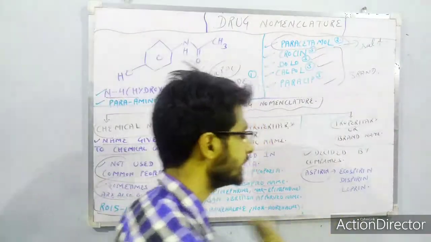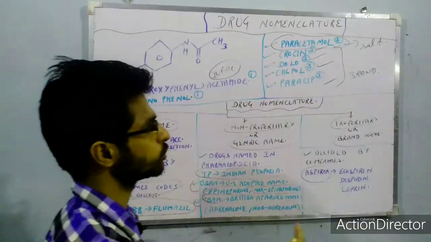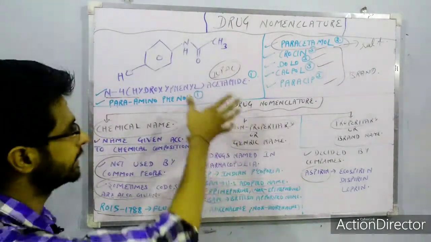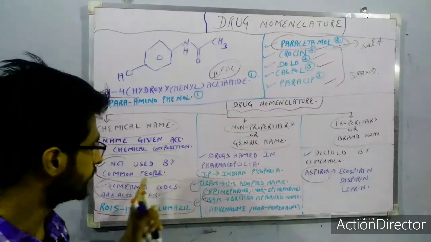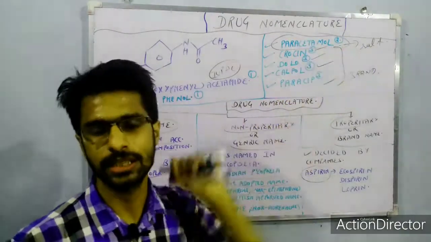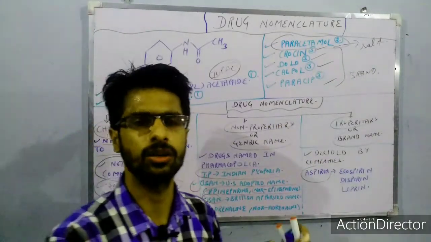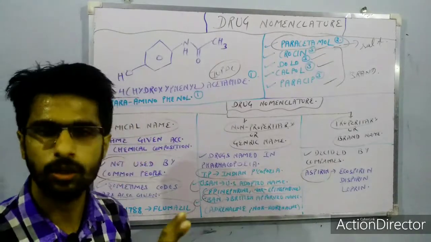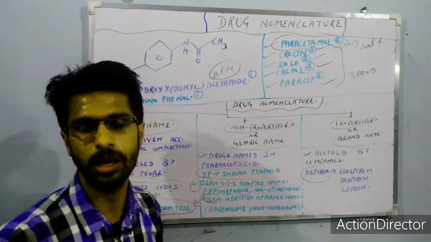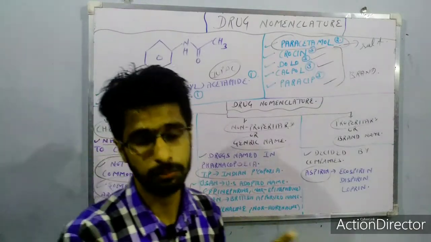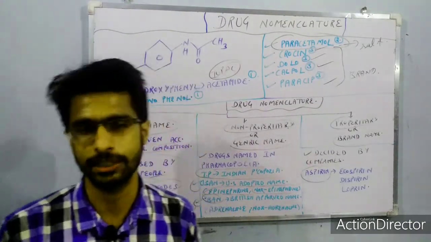So in these three ways we give names to drugs. First, it starts with a structure, then the IUPAC name, which comes under the chemical name. Second, paracetamol, the salt name that is written on the strip in small letters, is named in the official pharmacopoeia of that country: Indian Pharmacopoeia, US Pharmacopeia, British Pharmacopoeia, all countries have one.